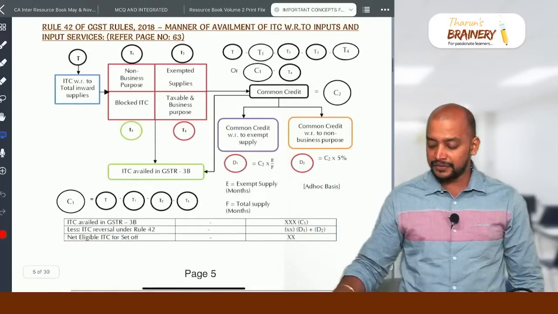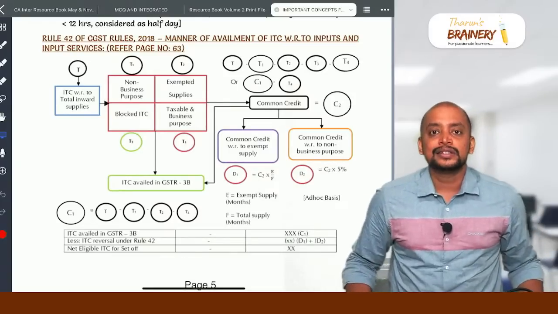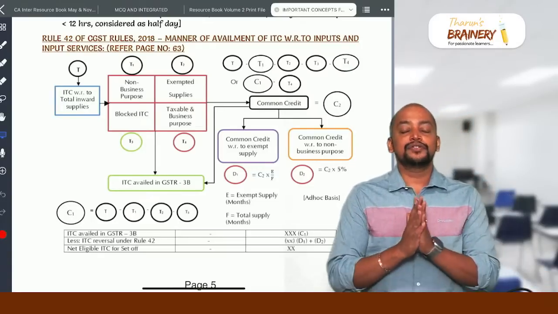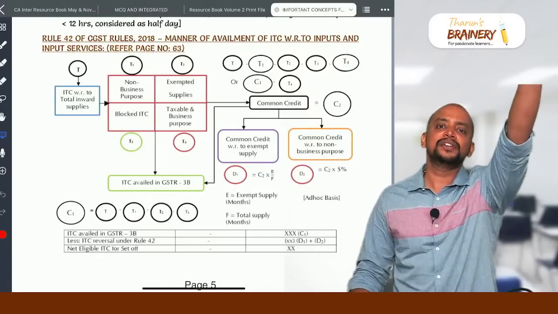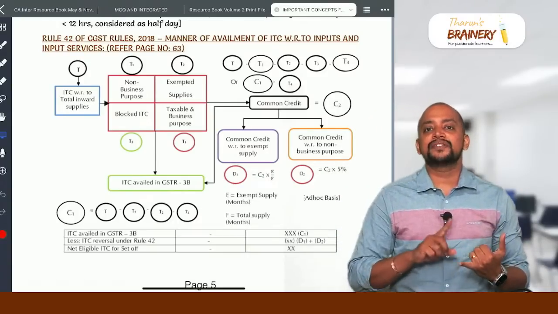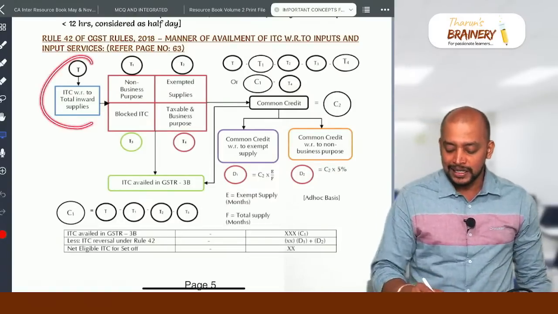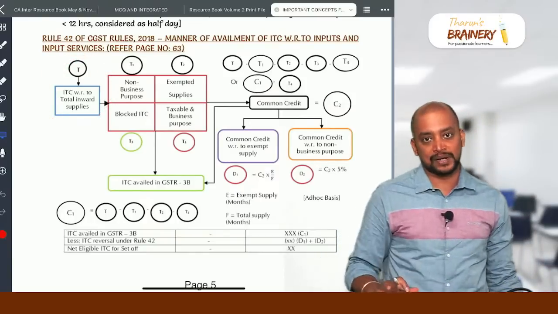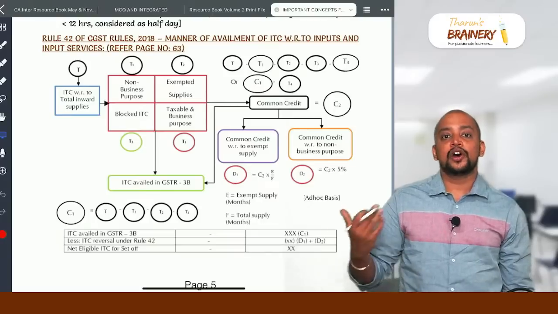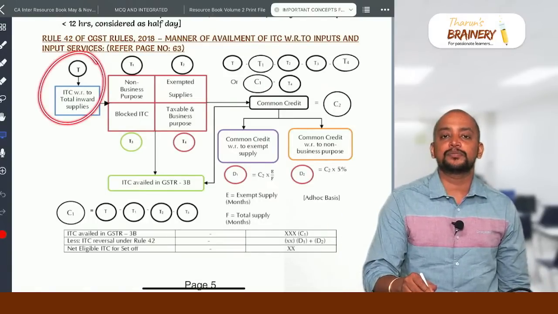Then next we have rule 42. So this rule 42 is in page number 63. So that is about manner of availment and utilization of credit. So first what you need to do is that in the question they will be giving a lot of inward supplies. So all those inward supplies, first you need to check, are we paying the GST on that? So if you are paying GST on that, you put it under T. T refers to total ITC on inward supplies. And if you are not at all paying GST, like salary or some other non-supply, so don't take it.